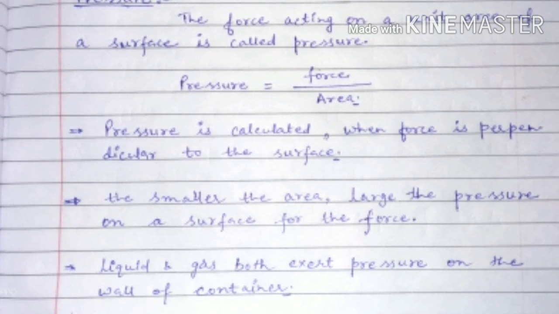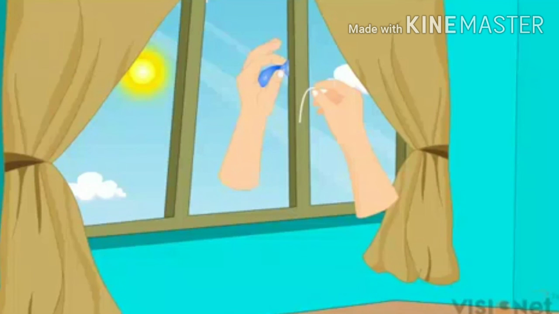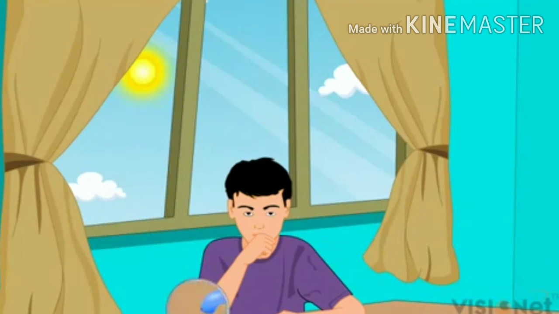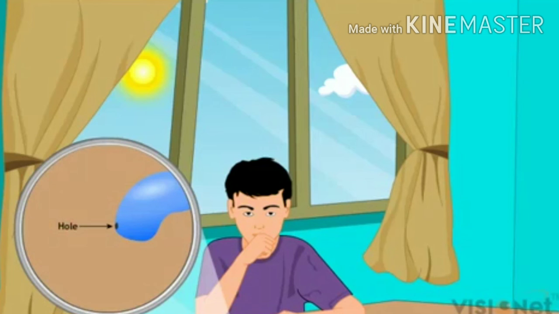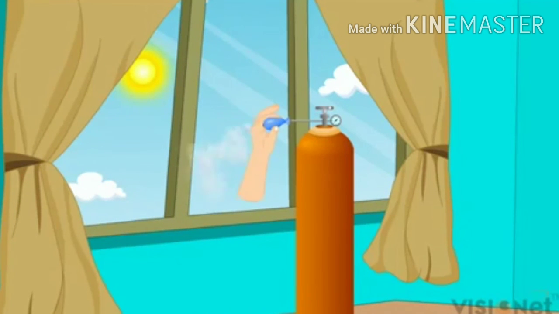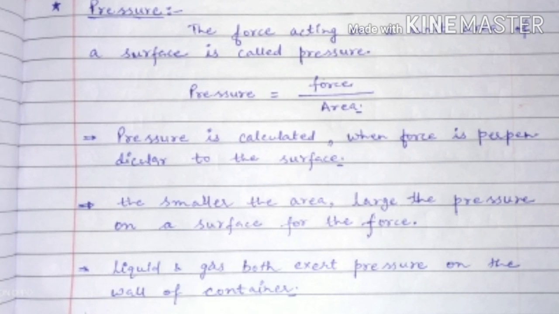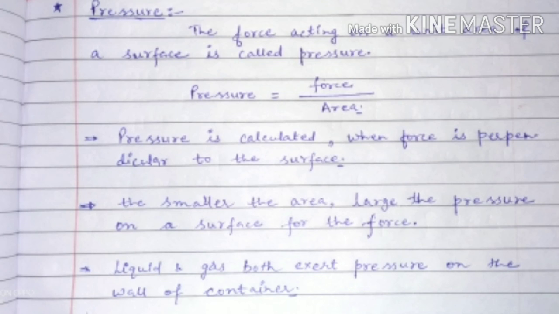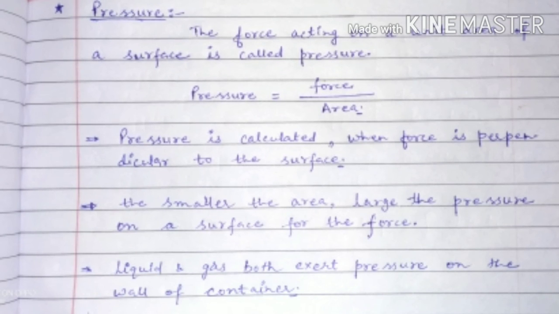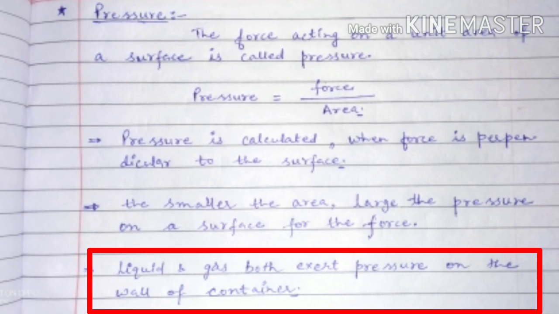Apart from that, student, one more thing you need to remember: if there is a hole in the balloon, and we try to fill air into the balloon through our mouth or any kind of cylinder, we will not be able to do this. Why? Because of the air pressure, the air gets removed from the hole, and that balloon would not get inflated. So by this activity you can understand, student, how gases exert pressure on the wall of the container.